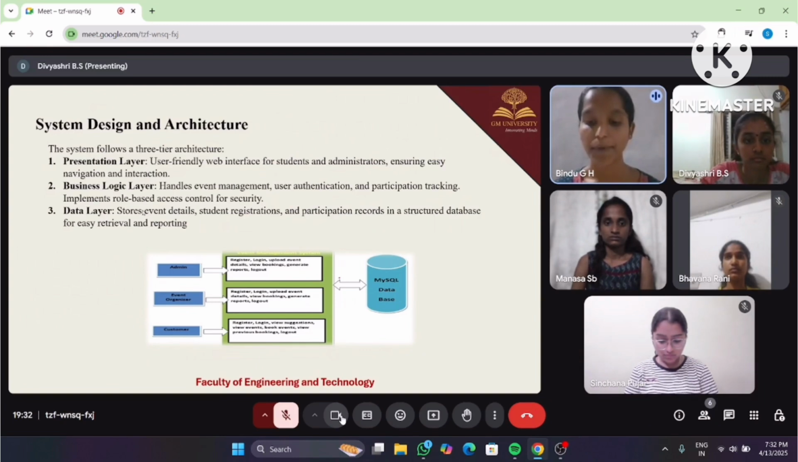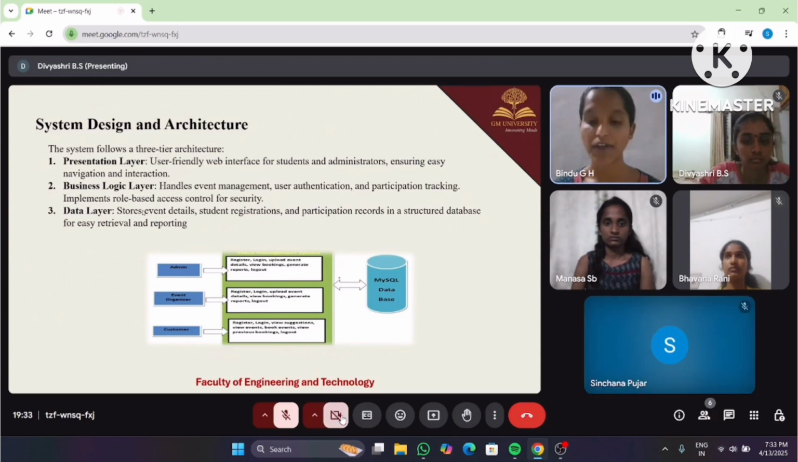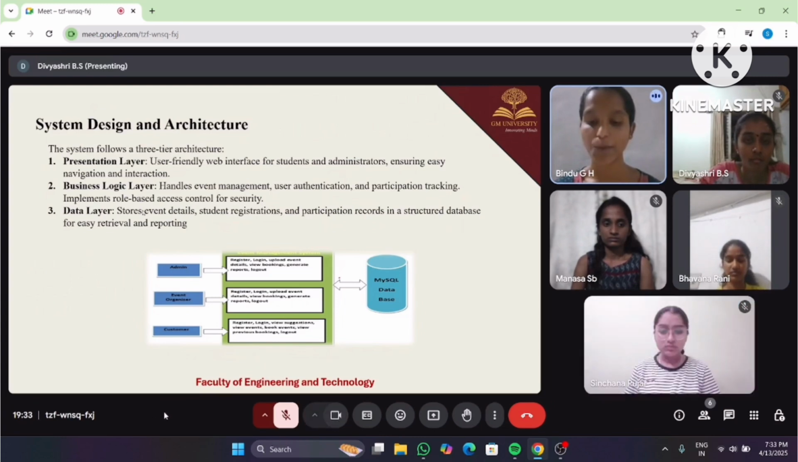Coming to the data layer. Purpose: the backend storage of all the system data, typically managed with a database. Function in event management is to store event details: name, date, location, and description. Maintain student registration records, and save feedback, reports, and booking history. Technology used: a MySQL database is used to keep everything organized and accessible.